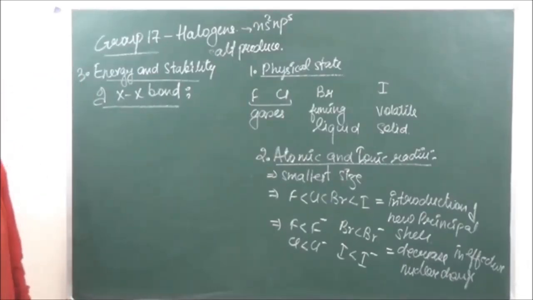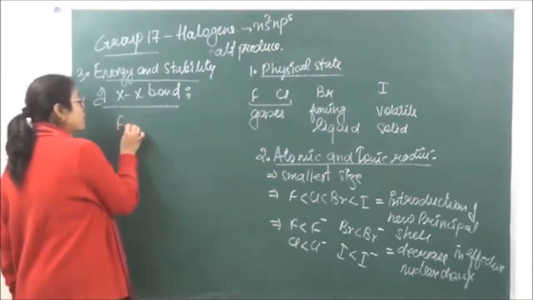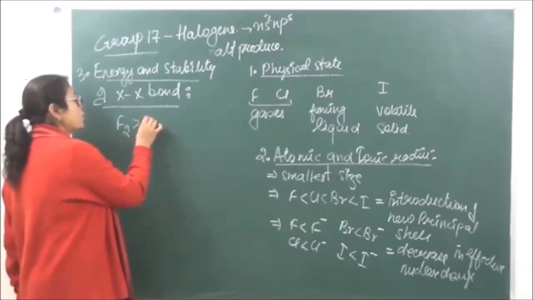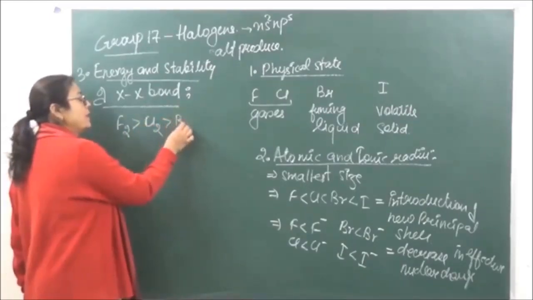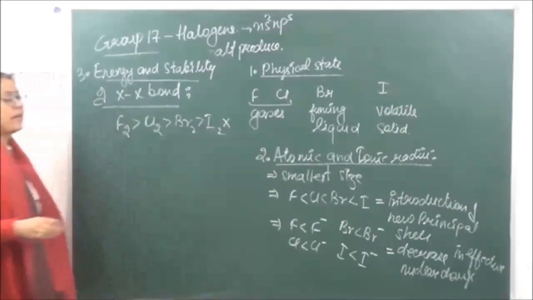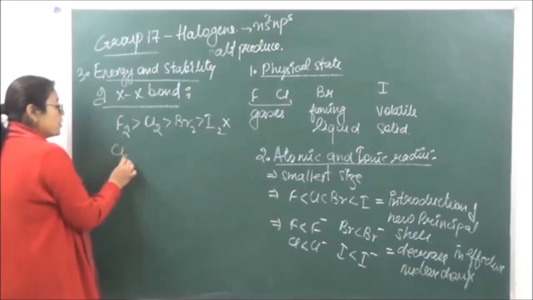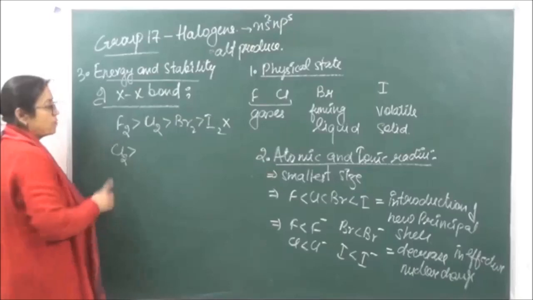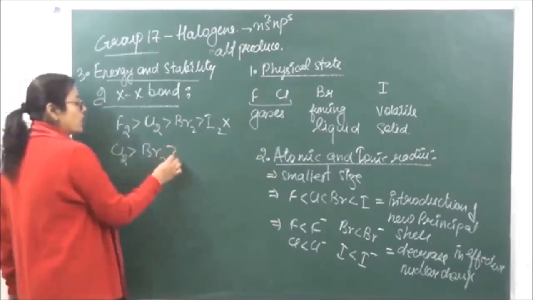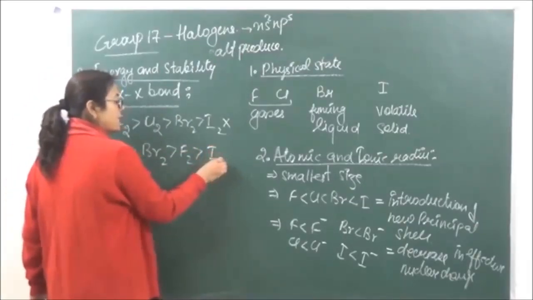So if you're looking at the bond dissociation energy over here, the trend should be that fluorine should have the highest value of bond dissociation energy, then chlorine, then bromine, and finally iodine. But it is seen that this trend is not followed. The trend which is followed is chlorine has the maximum value of bond dissociation energy, then bromine, then fluorine, and then lastly iodine.